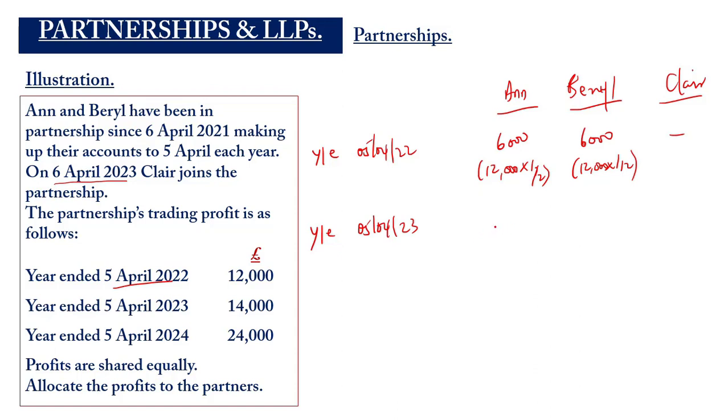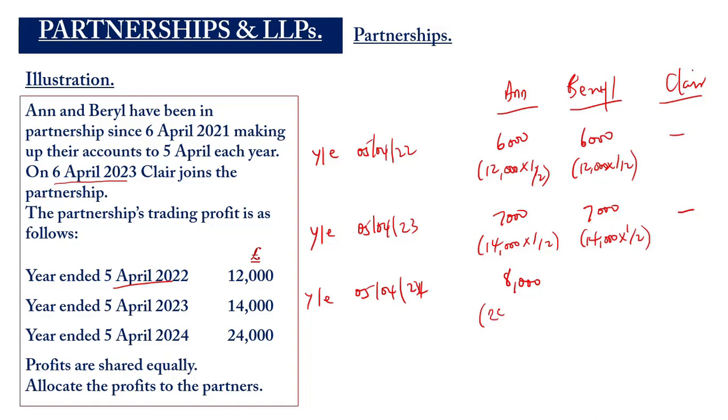When we come to the year end 5th April 2023, Claire was still not in the picture. The total profit was 14,000. So Anne gets £7,000, that is 14,000 times 1 over 2. Beryl will be the same thing, 7,000, which is the 14,000 times 1 over 2. Claire, nothing. However, when we come to the year end 5th April 2024, Anne's profit will be 8,000.